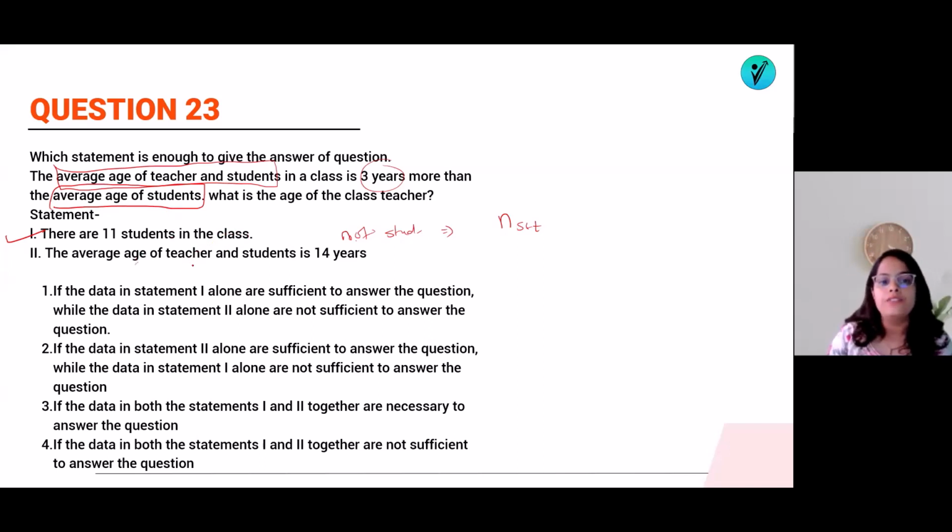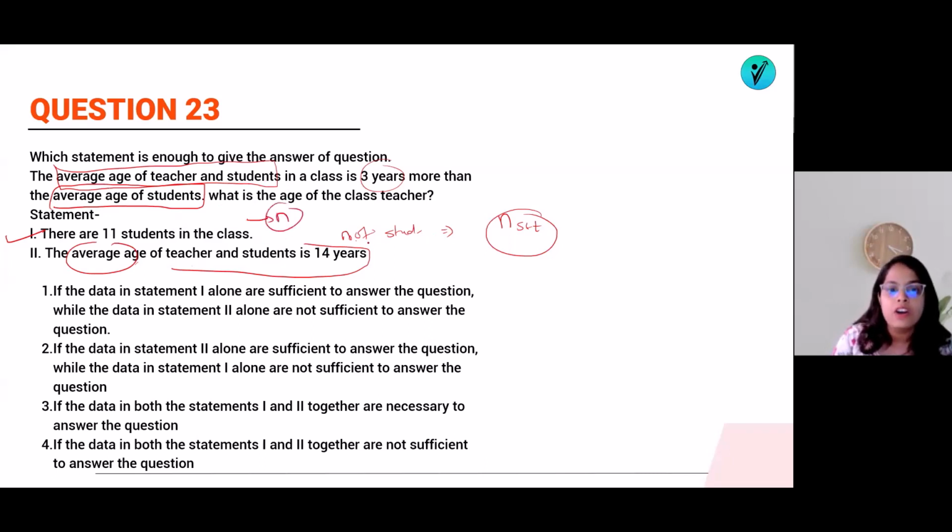There is another sentence. Let's see. The average age of teacher and student is 14 years. Now it is correct. Now we know the average age of teacher and student, and we also have their n. So we can find out this sum. And by using that sum, as I know, for the n I used this and for the average I used this, average of teacher plus students. Now once I get this one, then we can find out the average of students also.